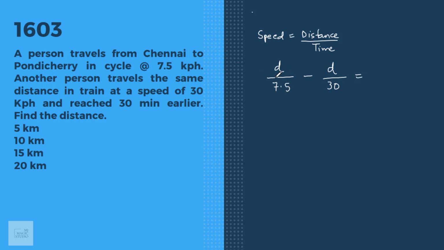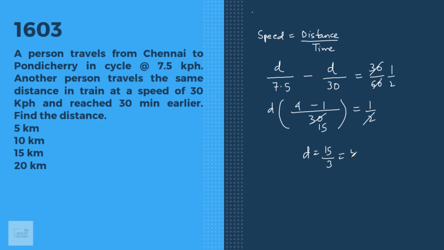Since this unit of measurement is kilometer per hour, I am converting 30 minutes into hours. That is 30 by 60, or half. D common. LCM 30, 4 minus 1, so 4d minus d is half of 15. D equals 15 by 3, that is 5 kilometers. Yes, we have that in option A.